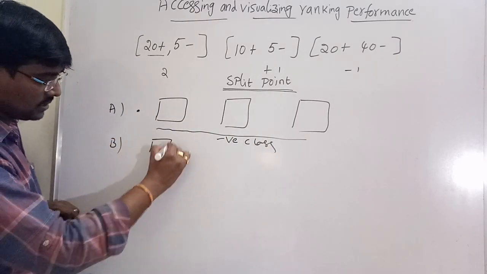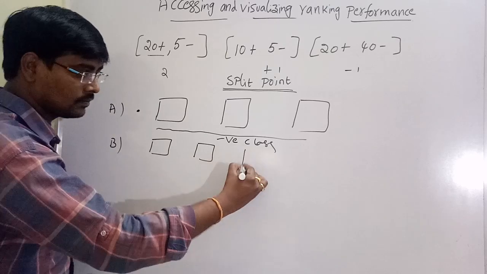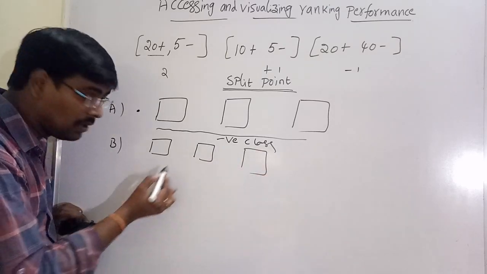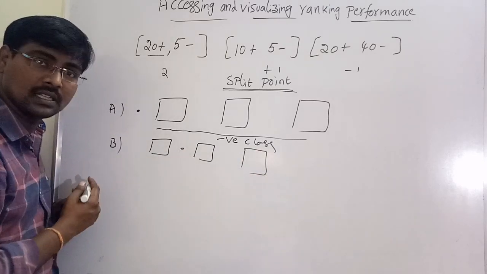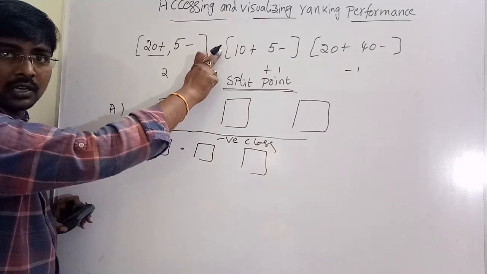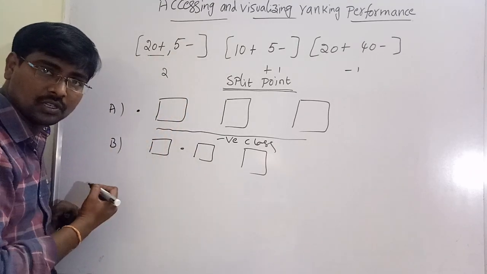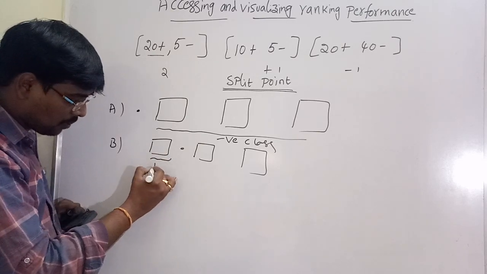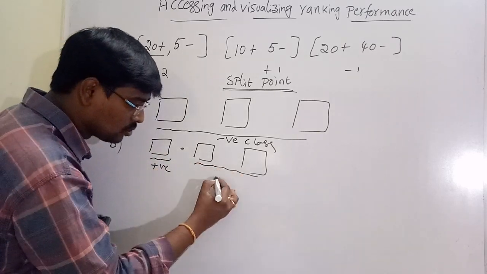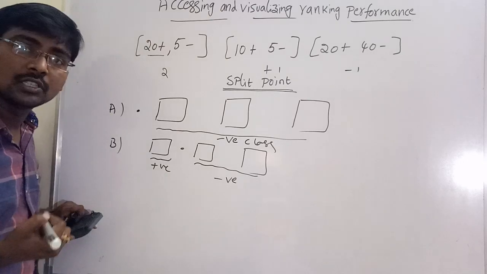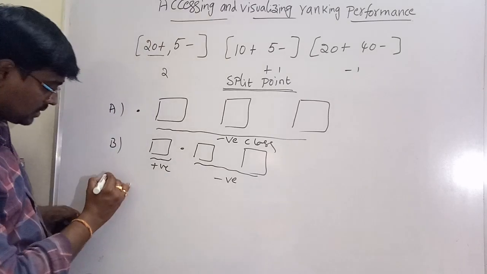So the second case is to select the split point at this position. Remember, these boxes and these are the same. Split point at this position. So this is a positive class and these two become negative class.